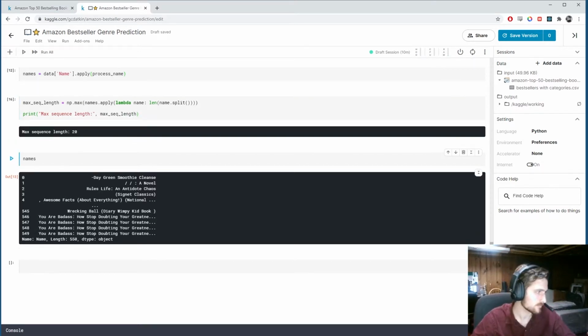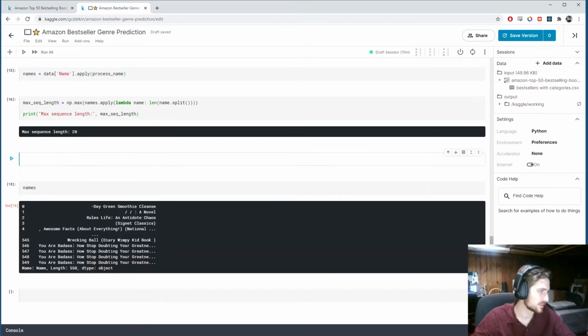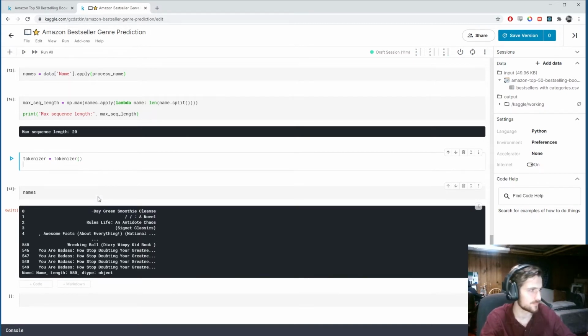Alright, and now we can create a tokenizer from keras.preprocessing.text, and we're going to fit the tokenizer, so fit on texts. We're fitting it to names.